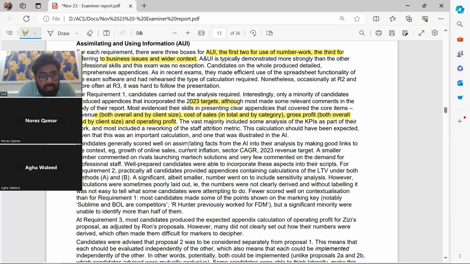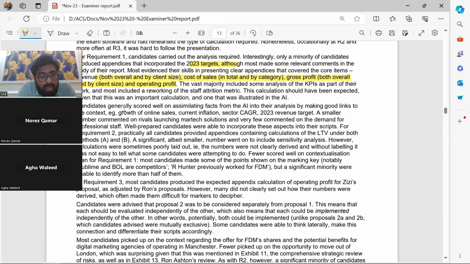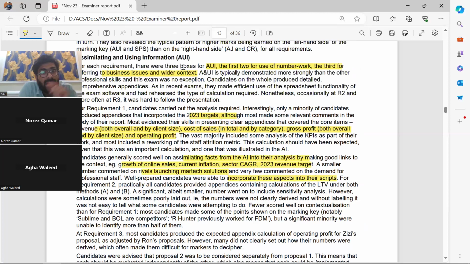included some analysis of KPIs and all that, right? Candidates generally scored well in assimilating facts from AI: growth of online sales, inflation, CAGR, revenue target. A smaller number commented on rivals launching Martech solutions. We are not in these numbers, right? We didn't do that, although we could have. Well-prepared candidates were able to incorporate these into their scripts. So this is the first requirement, the AUI, and we concluded how AUI is to be done.